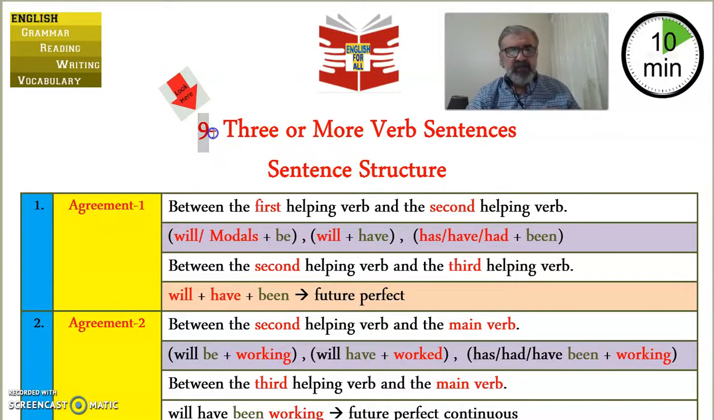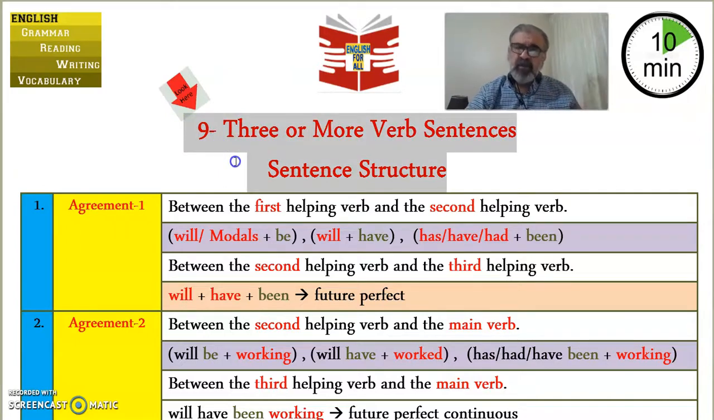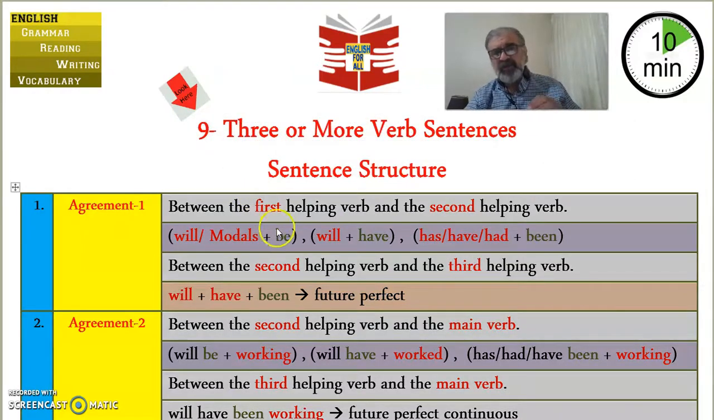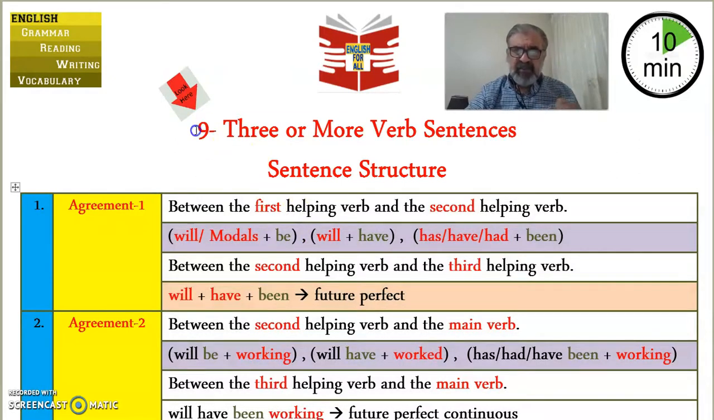This is our 9th tutorial on sentence structure and the relation between helping auxiliary verbs and main verbs. Today we're going to sum up and conclude our quest on sentence structure. We're going to start by discussing the type of sentences in which there are 3 or more verbs. Okay? Let's start with the agreements.